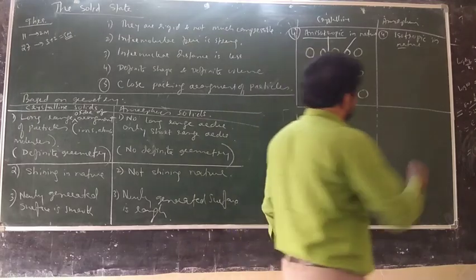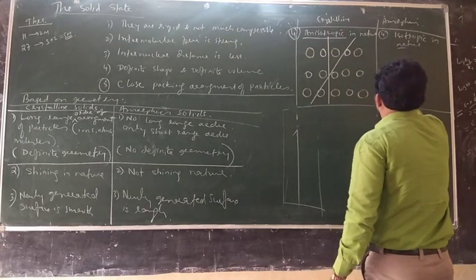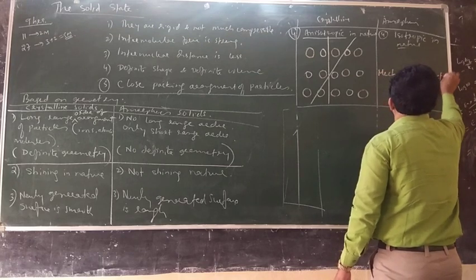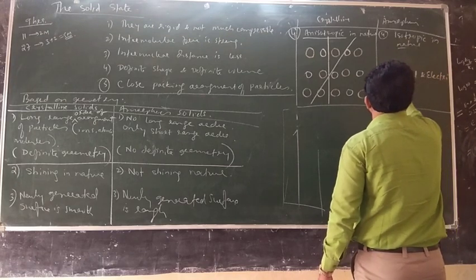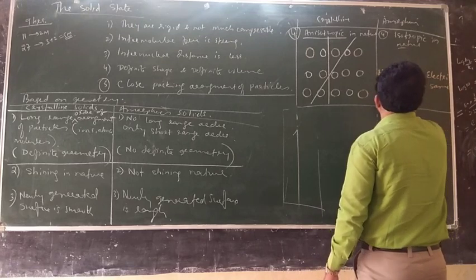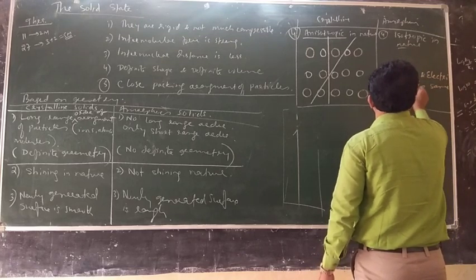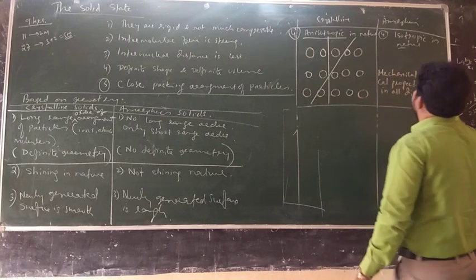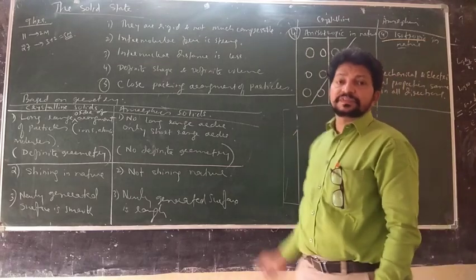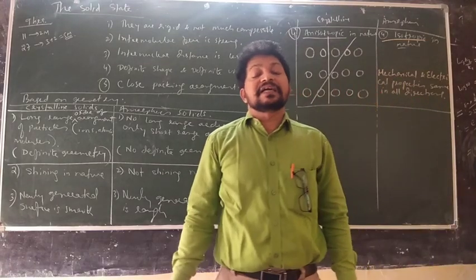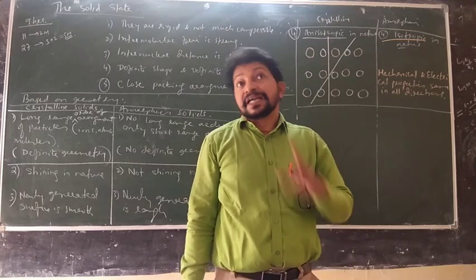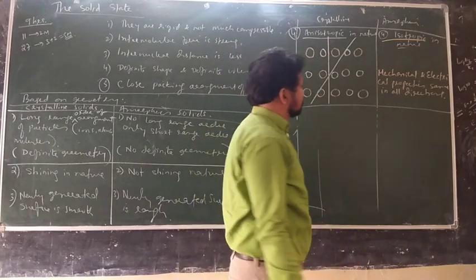So here what to write? Mechanical and electrical properties are different in different directions.